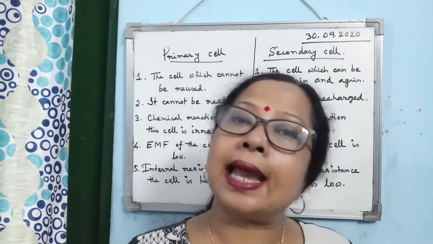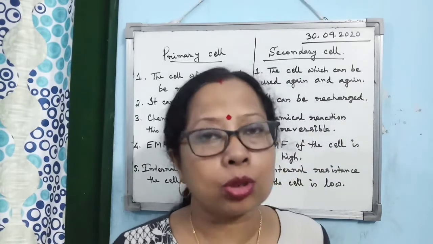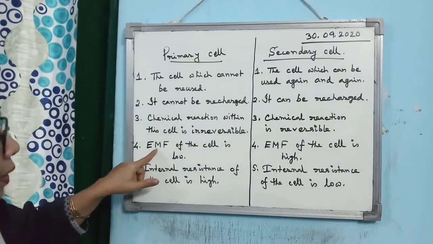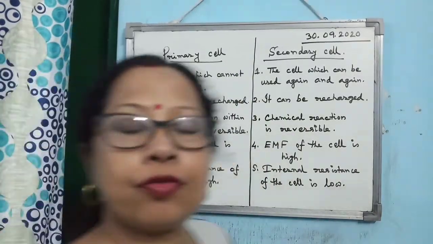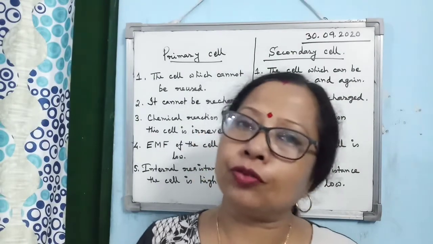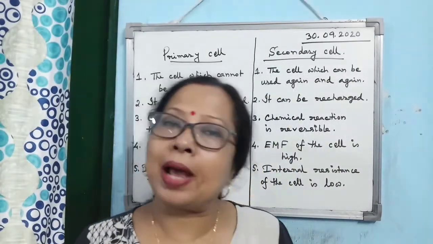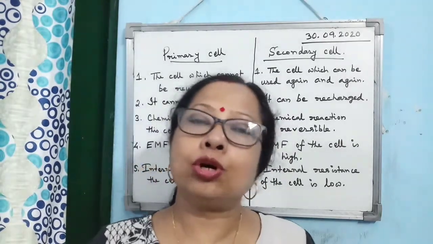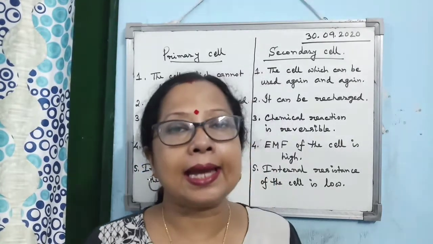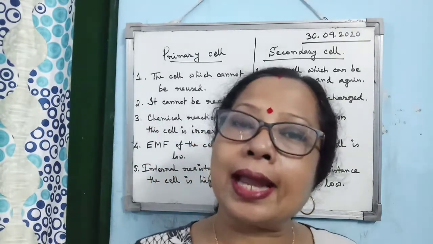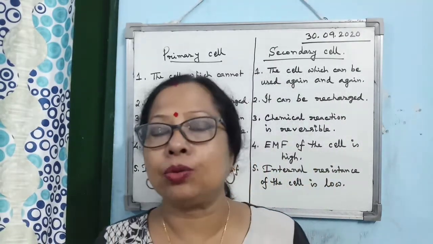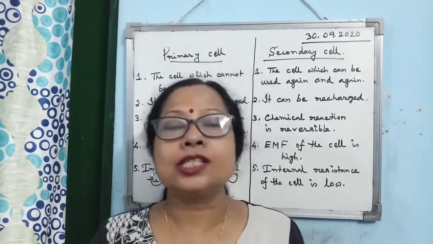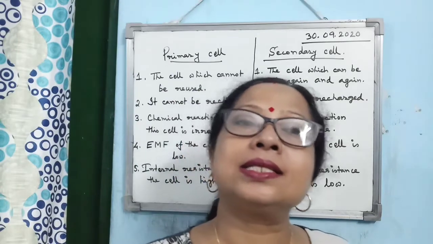Now, a primary cell cannot provide you much electricity. The full form of EMF, this is the way you must write it, E capital, M capital, F capital, is electromotive force. Okay. Now, the EMF of a primary cell is low and the EMF of a secondary cell is high. So from the primary cell you can get a small amount of electricity, whereas a secondary cell can provide you a large amount of electricity. Alright. And in the case of a primary cell, internal resistance is high.